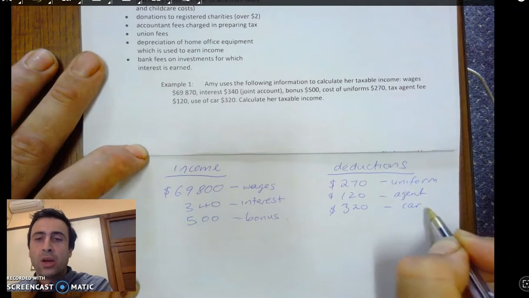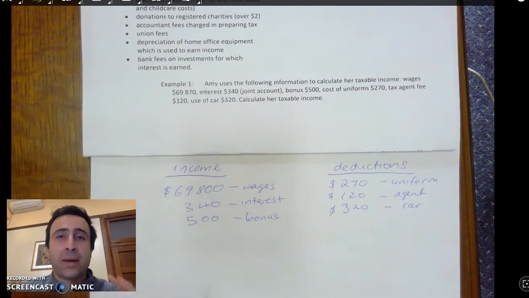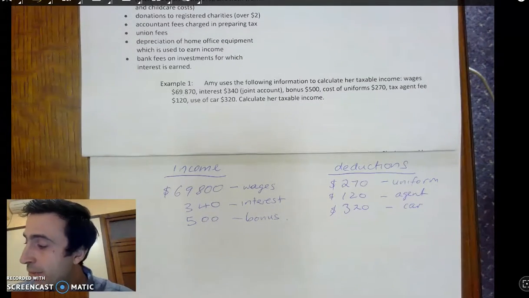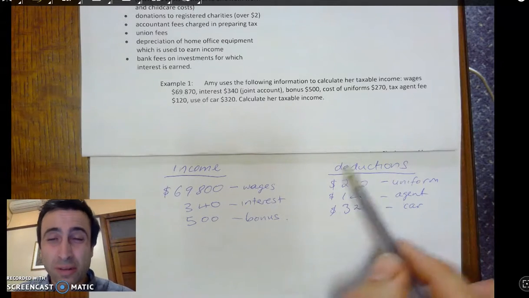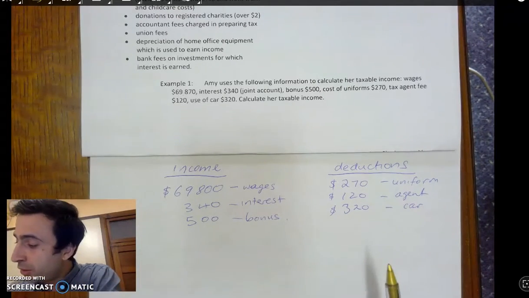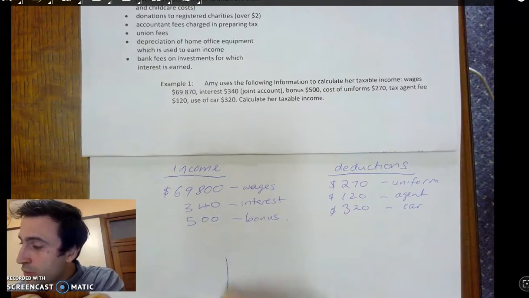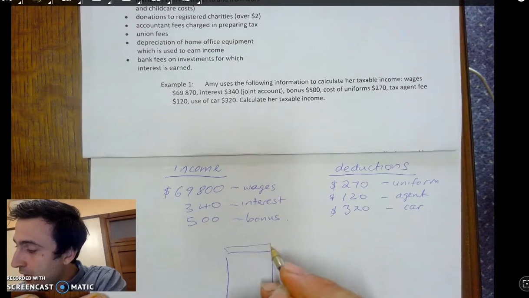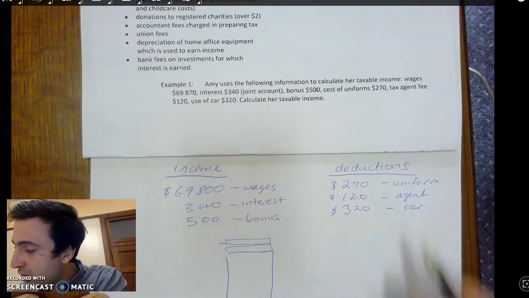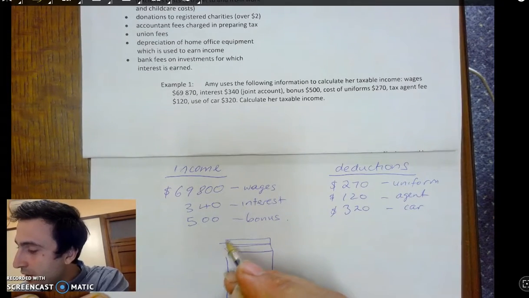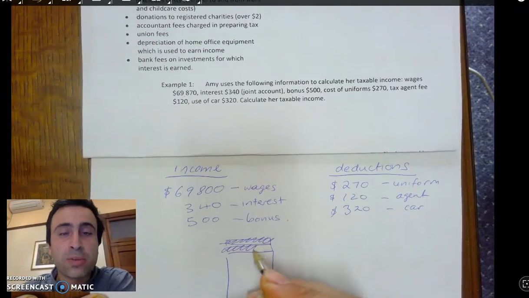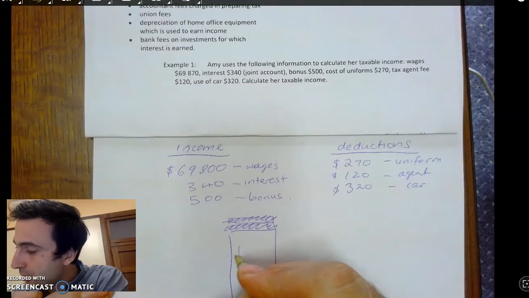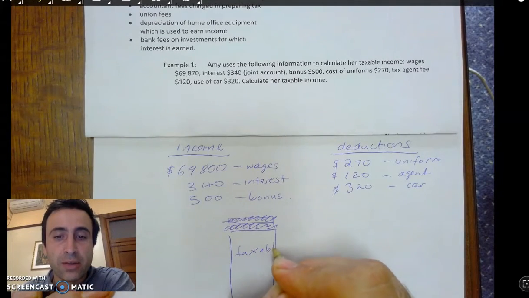So when the tax department says, okay, now it's time to work out how much Amy's going to pay in tax, they look at these as her incomes. And then we say, well, these are things that you shouldn't have to pay tax on. And so what they effectively do, if this is her gross income, then we add on these other little bits of income. And then effectively these deductions, we snip off the top of her income, so that she only pays tax on the bit that's left over.